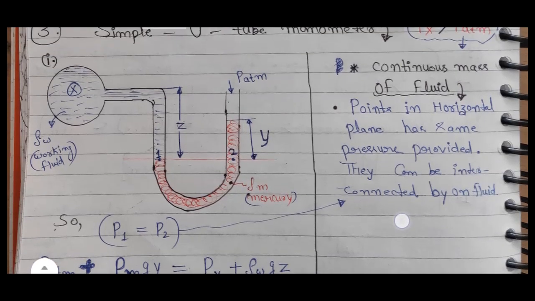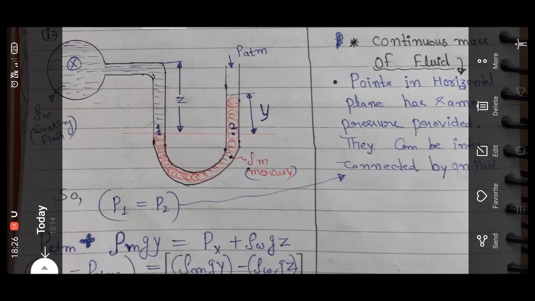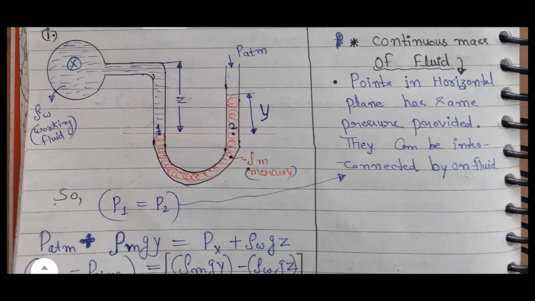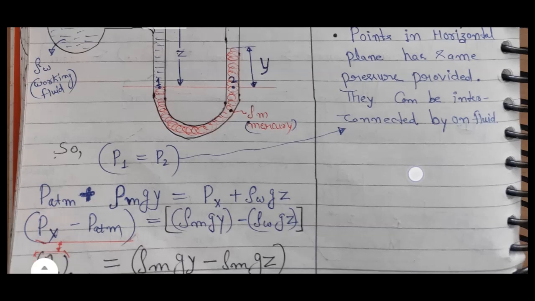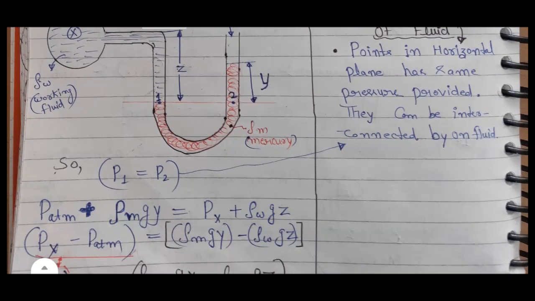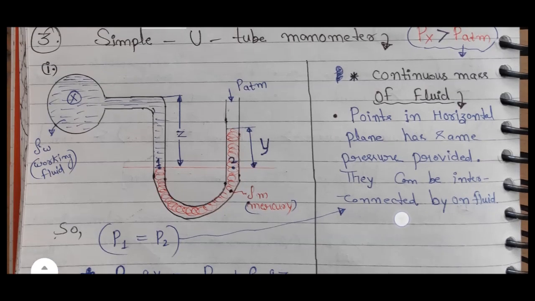What is P1? Absolute pressure Px plus pressure exerted by this working fluid, rho W into g into head Z. So Px plus rho W g Z. What is P2?